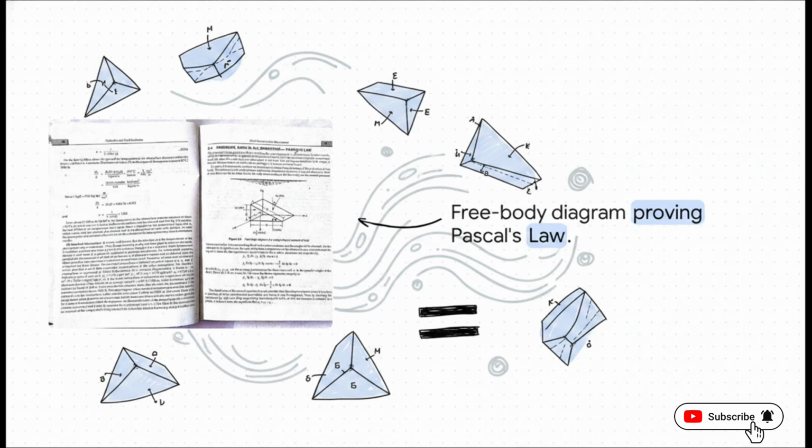Now, take a look at this free body diagram of an infinitesimally small wedge-shaped fluid element right out of the text. I know, it kind of looks like abstract geometry at first glance, but it's pure mathematical proof. By taking the forces acting on the x and z axes and keeping in mind that the fluid is totally at rest and perfectly balanced, the equations resolve perfectly. They show us that pressure strictly equals pressure no matter which face you're looking at. Regardless of the angle of that wedge, the normal forces just balance right out to zero.